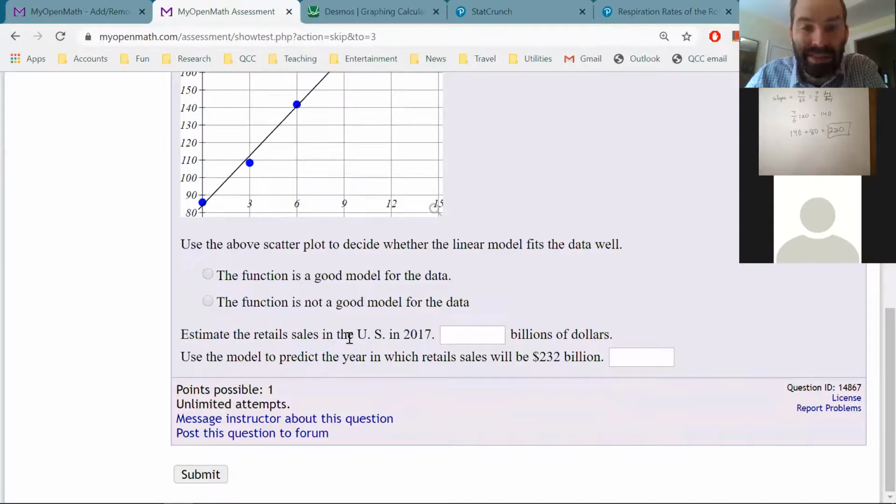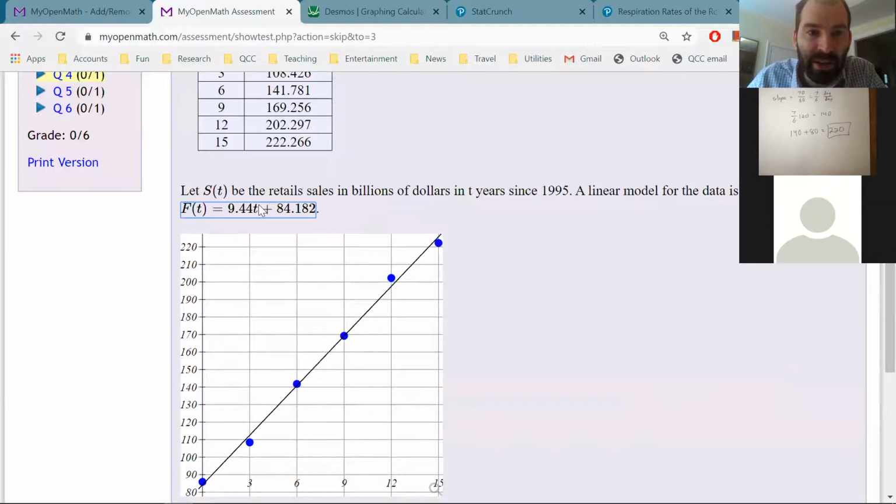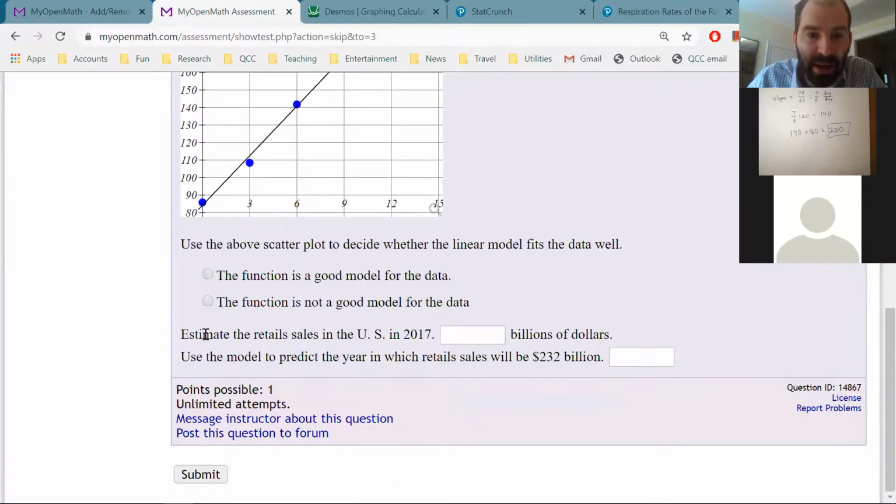Now they want you to estimate things. Well, that's what we just did with the leucine. We plugged in a number for X, and we got the estimate for Y. In this case, instead of an X, they used a T. They said to estimate sales in 2017. So you have to find the value of T that corresponds to 2017.